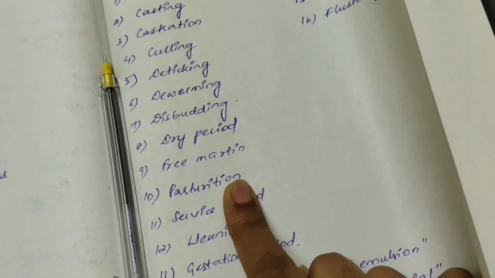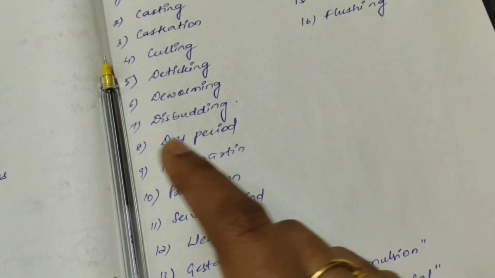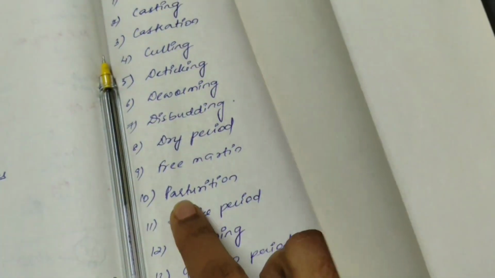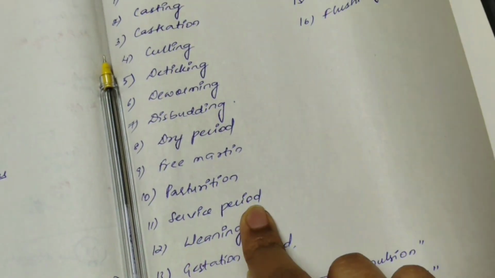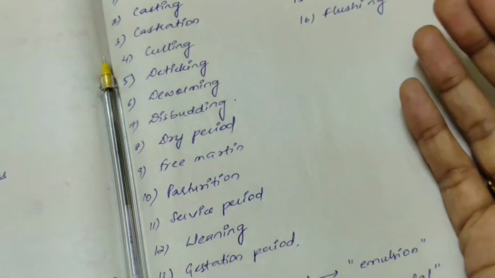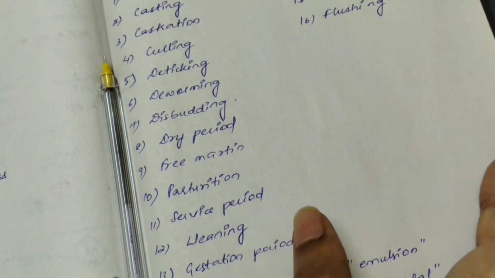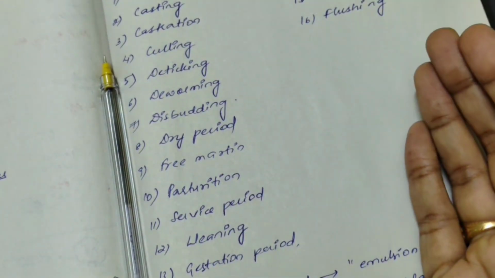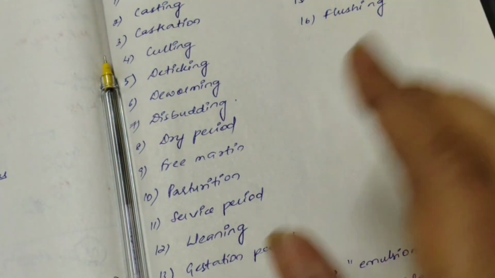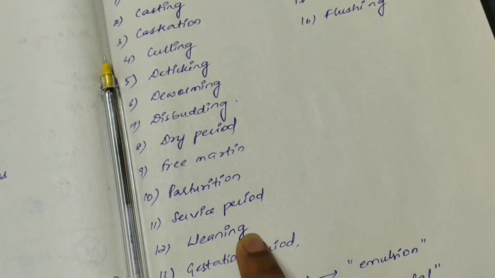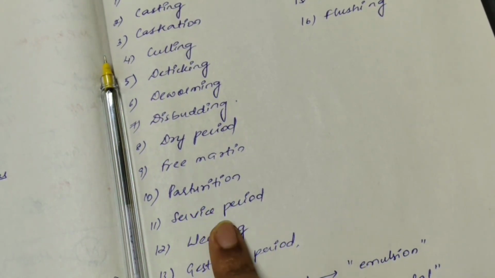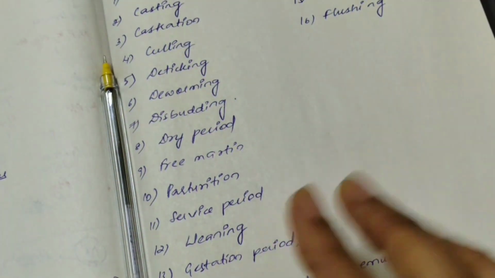Next, parturition is giving delivery, the process of giving birth, the act of delivery. Next, service period means after delivery to next conception, whenever the animal is ready to be served. Next, weaning, very important. It is separating the calf from its mother for artificial feeding. After feeding, separating it from its mother is weaning.